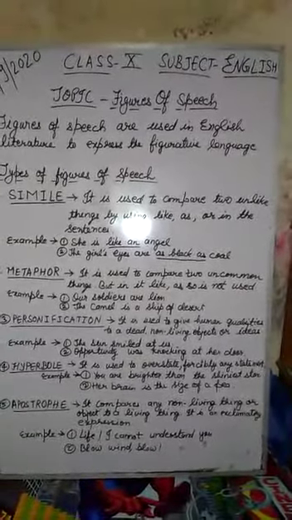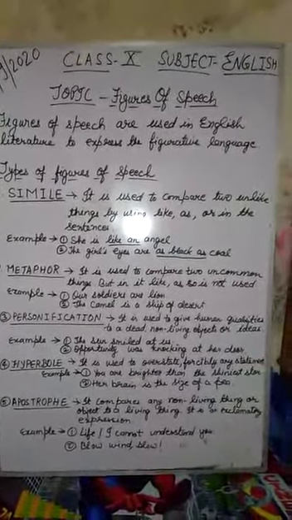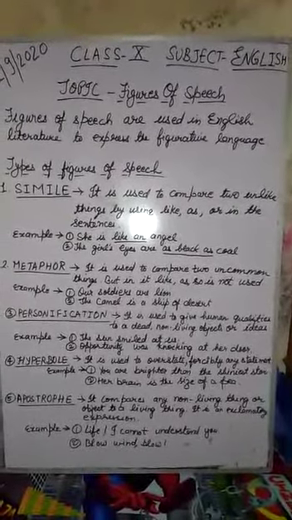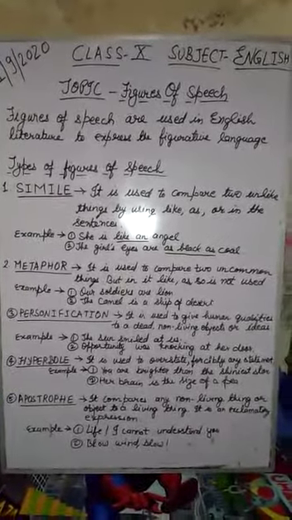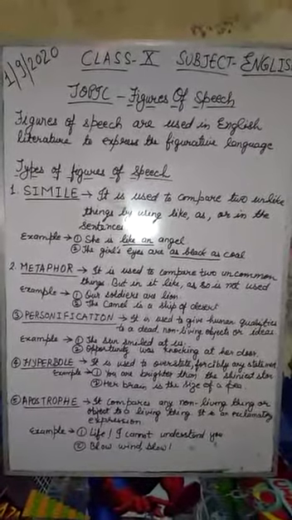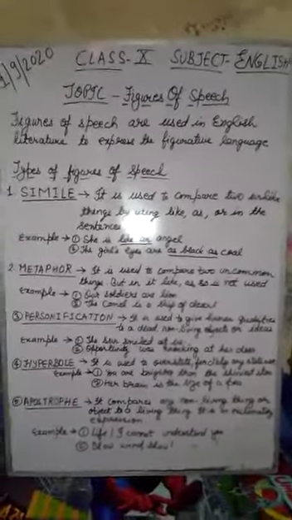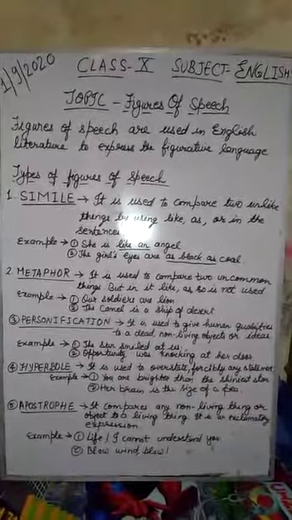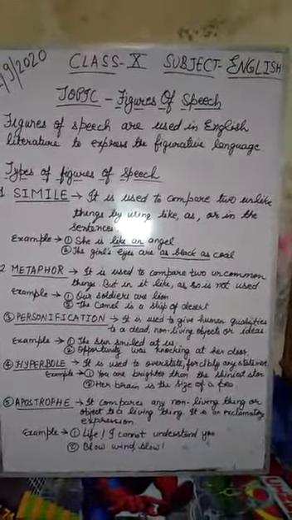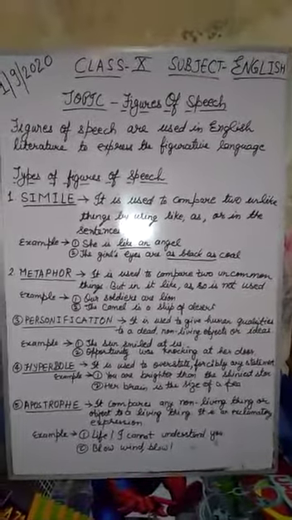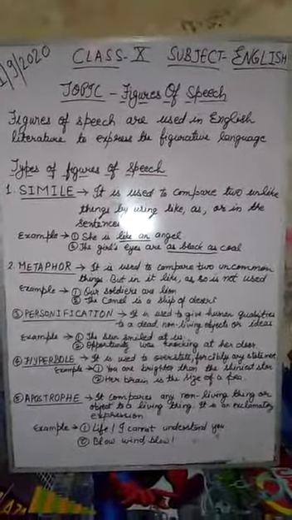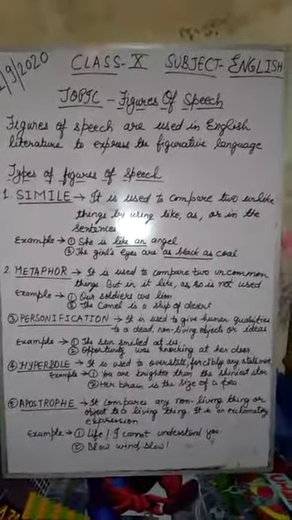Now next is metaphor. What is metaphor? Metaphor is also used to compare two unlike things, but the difference between metaphor and simile is that in a metaphor, the words like, as, so are not used to compare the things.